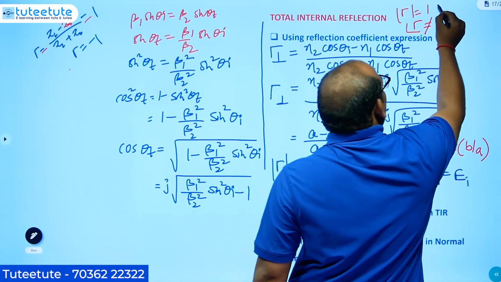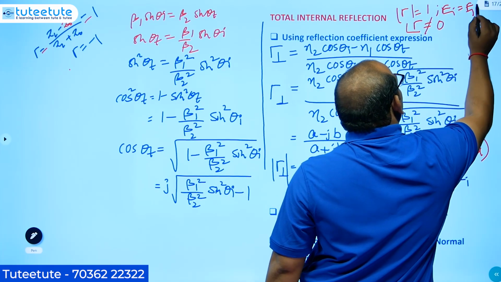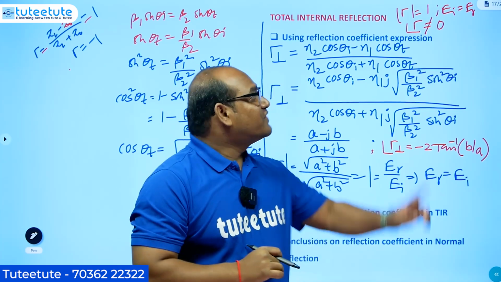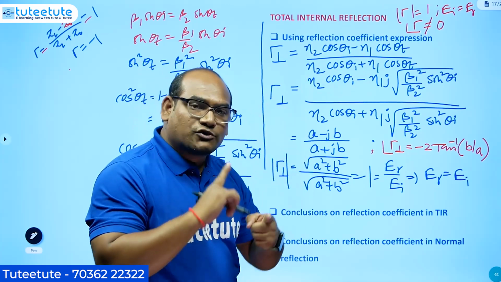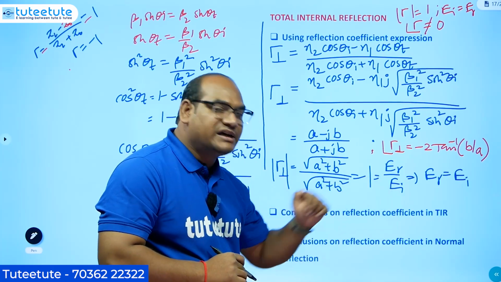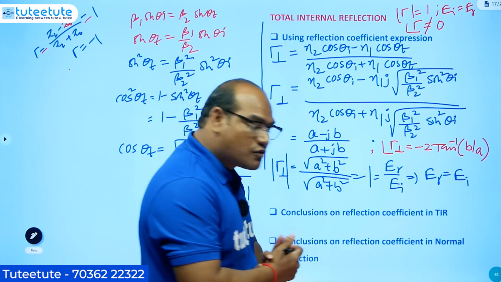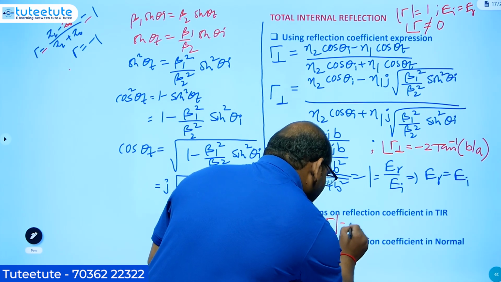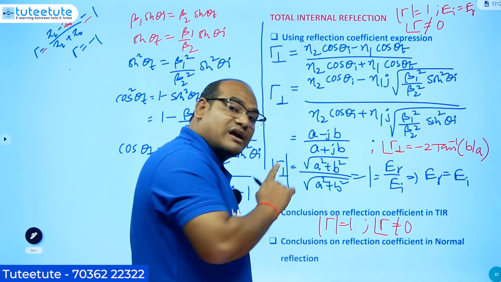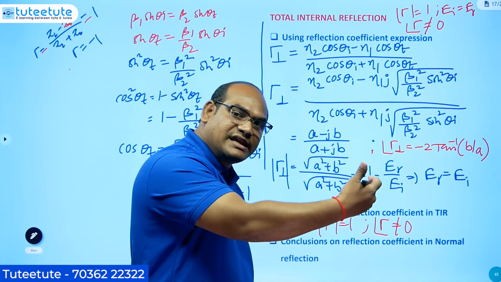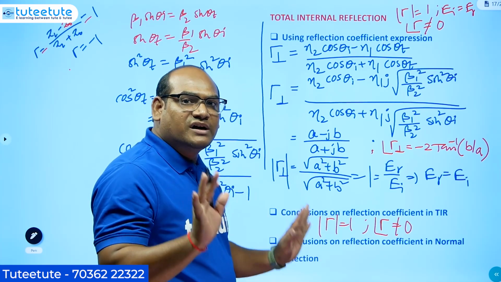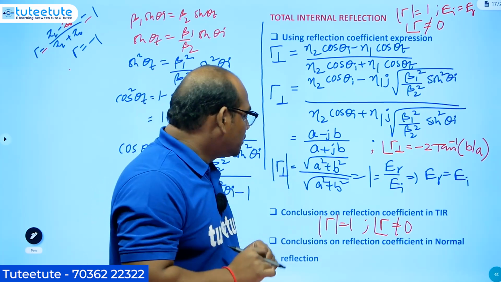But the magnitude is equal to 1. Magnitude equal to 1 means what? It indicates EI is equal to ER only. So whatever magnitude is there for the incident wave, the same magnitude will be there for the reflected wave, but the phase will be different. So in total internal reflection, this is what is happening. The conclusion on the reflection coefficient in total internal reflection: the magnitude of gamma is equal to 1, but the phase of gamma is some value. The reflected wave will be equal to the incident wave in terms of magnitude, but the phase of the reflected wave is different from the phase of the incident wave. That is what you need to remember.